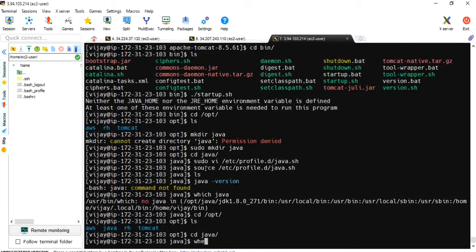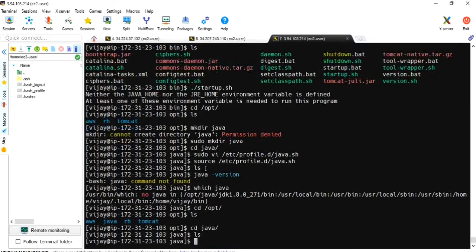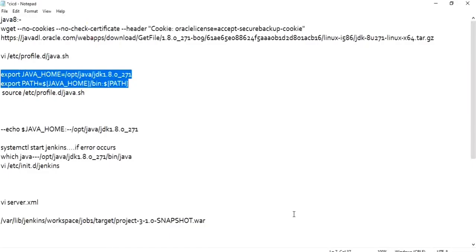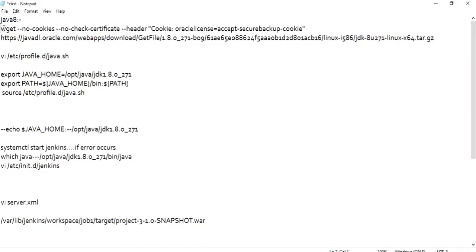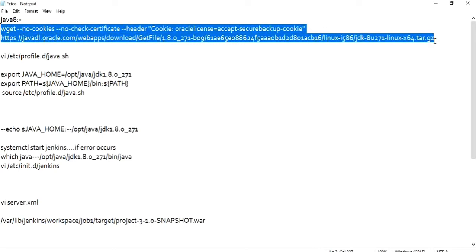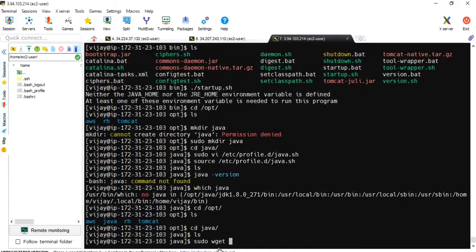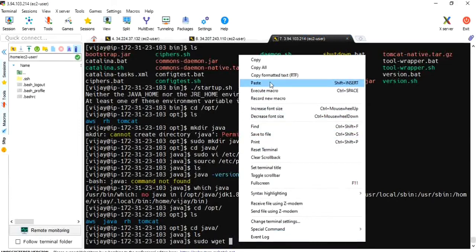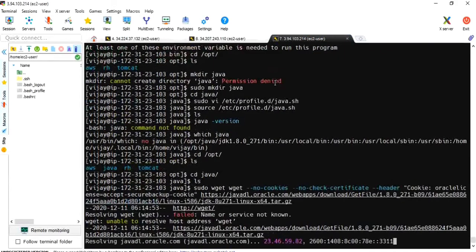Sorry, I haven't even downloaded it here, right? Java has not been downloaded, so that's why. Sudo wget, copy this URL, copy, paste.